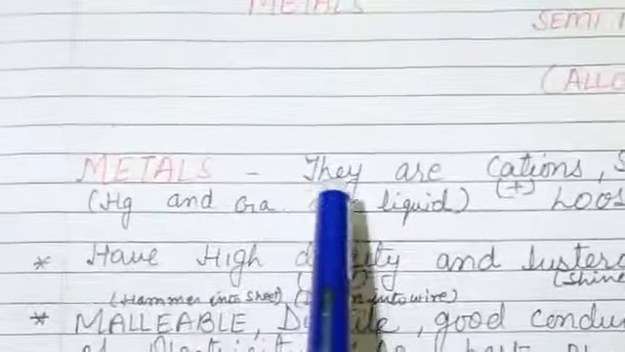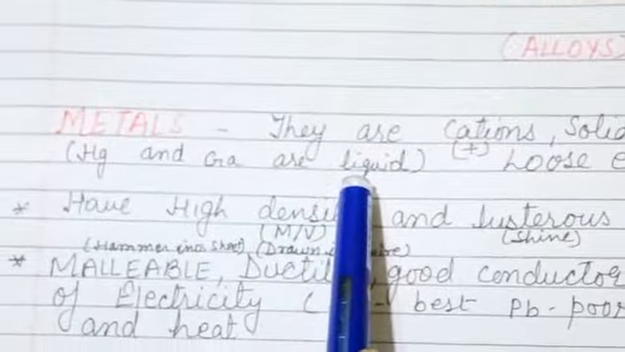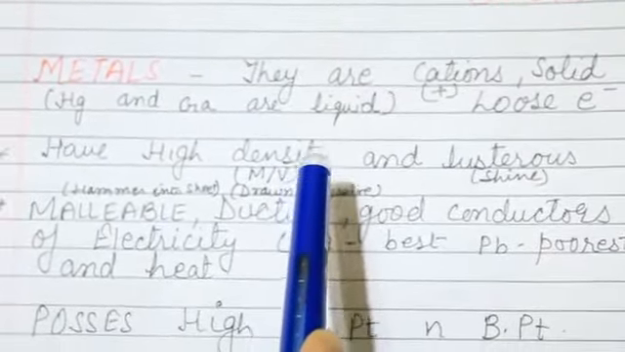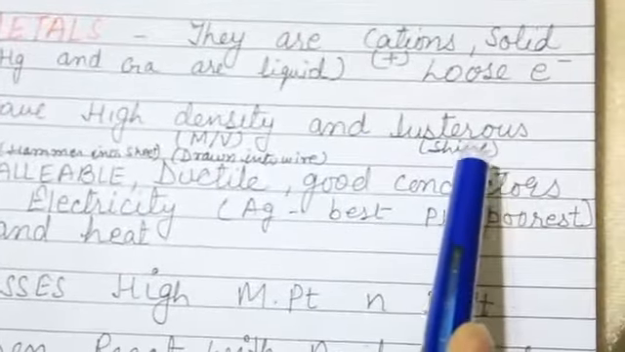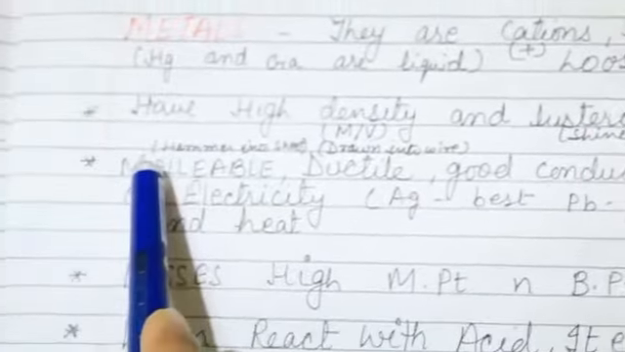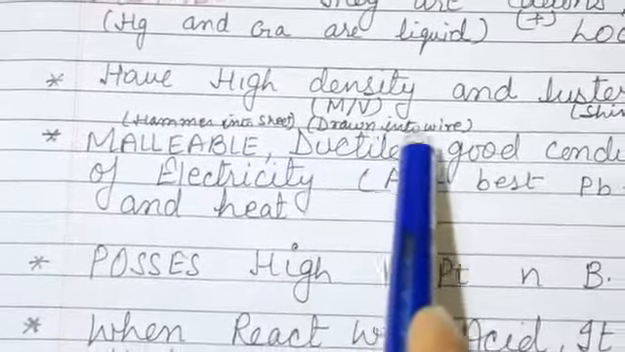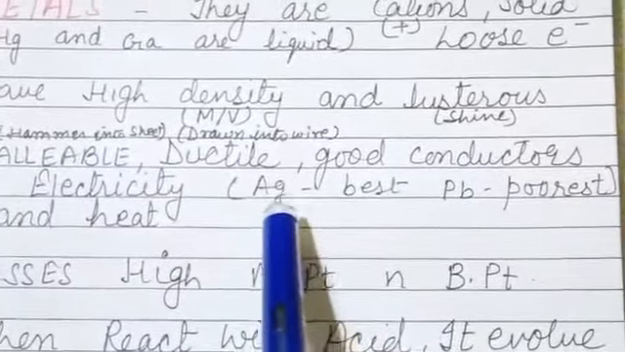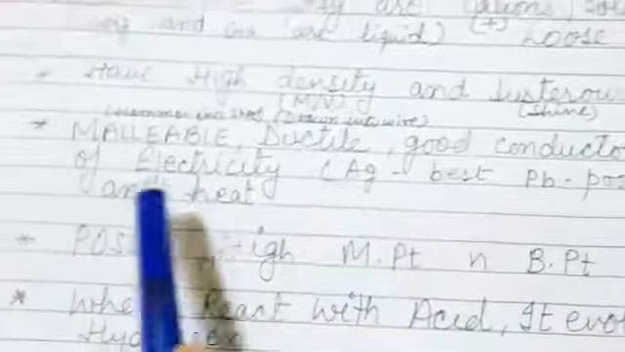Metals are cations as they lose electrons. They are solid in form, but mercury and gallium are liquid. They have high density. High density means mass upon volume, घनत्व ज़्यादा होता है. They are lustrous, that means they shine. Malleable, that is they can be hammered into sheets. Ductile, they can be drawn into wire. They are good conductors of electricity, where silver is the best conductor and lead is the poorest conductor of electricity and heat.